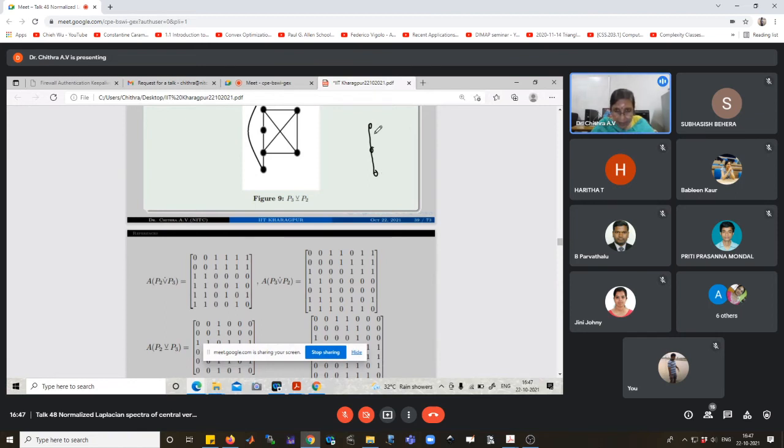P3 is this one, and what is the complement of this graph? Then 0, 1, 2, 3, and so on. 1 is adjacent to 3; 2 is not adjacent to 1, 2 is not adjacent to 2, 2 is not adjacent to 3; 3 is adjacent to 1. This is the same as the adjacency matrix of G1 conjugate.